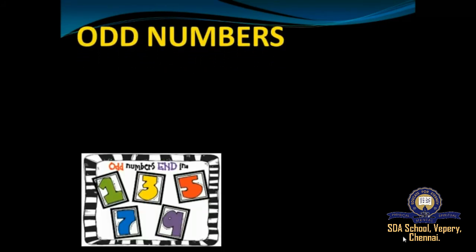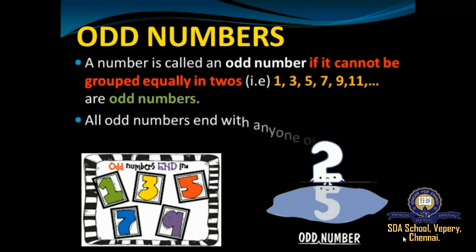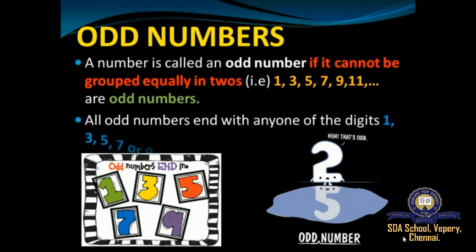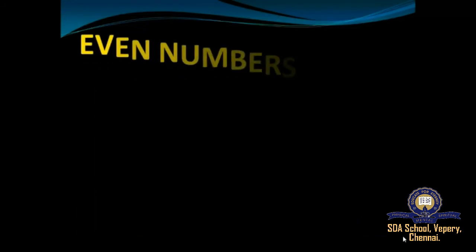So generally odd number starts from 1, 3, 5, 7 and it goes on till infinity, right? So all odd numbers end with any one of the following digits, that is 1, 3, 5, 7 or 9. So odd numbers generally start from 1 followed by the alternative numbers. And then we saw a set of odd numbers, and then we moved on to what are even numbers.